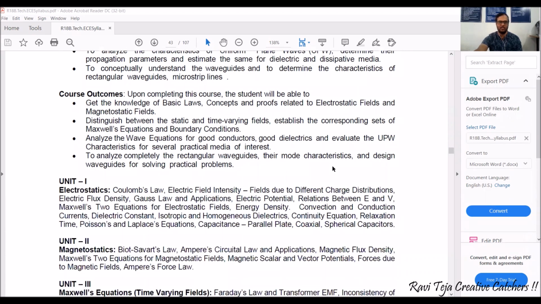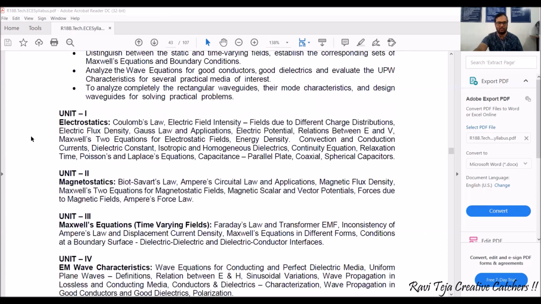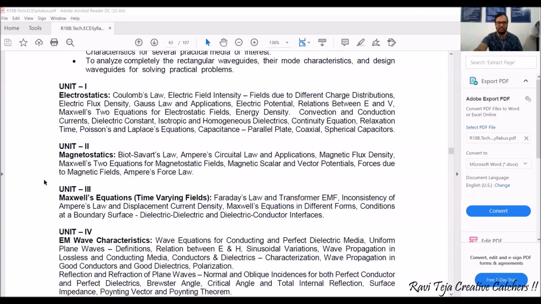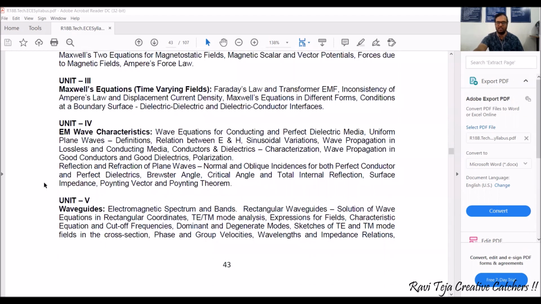In total we have 5 units. The first unit is electrostatics, the second unit is magnetostatics, the third unit is Maxwell equations with respect to time varying fields, the fourth unit is electromagnetic wave characteristics, which we can also call EM wave characteristics, and the fifth one is waveguides.